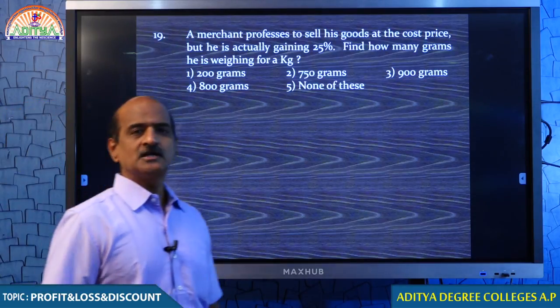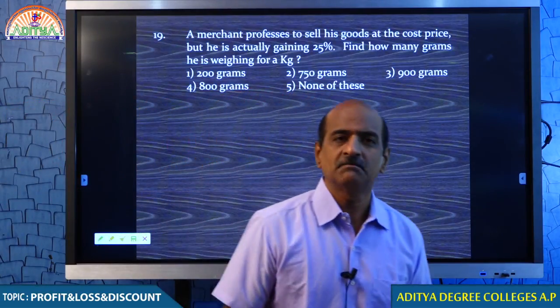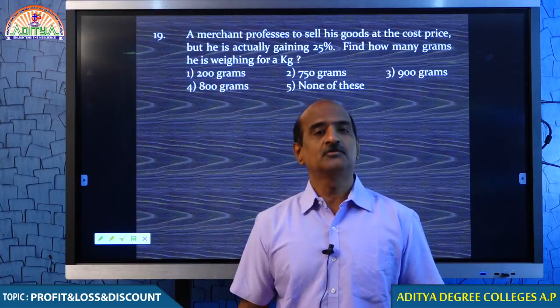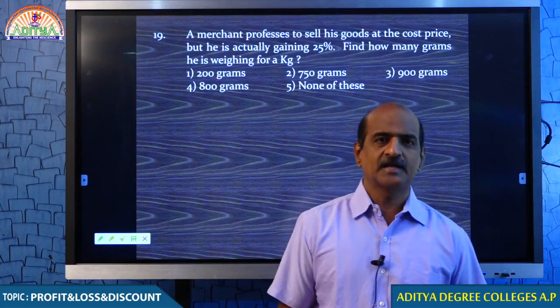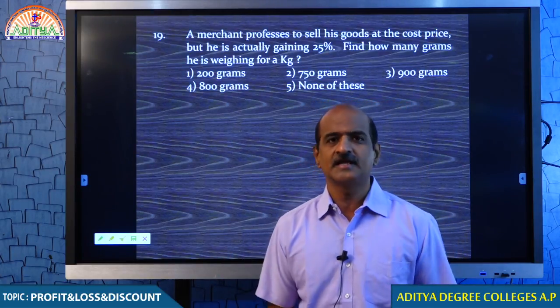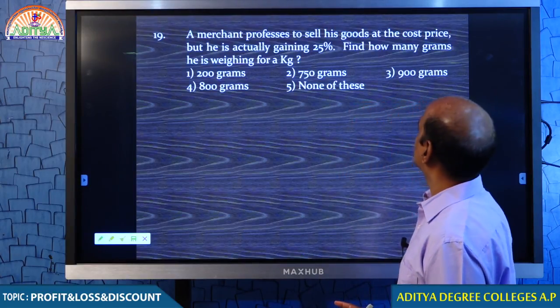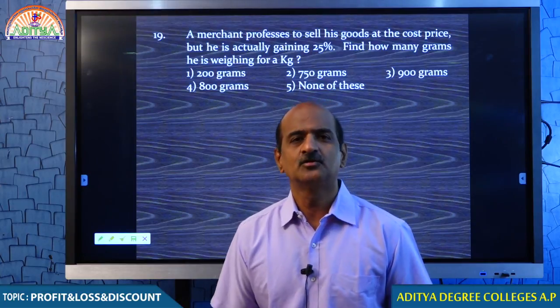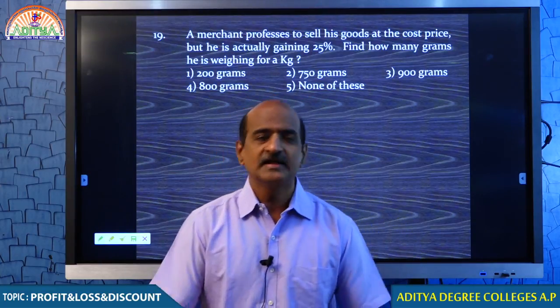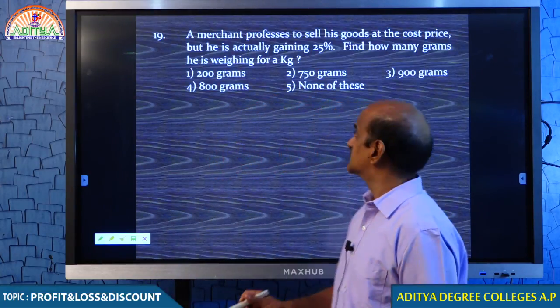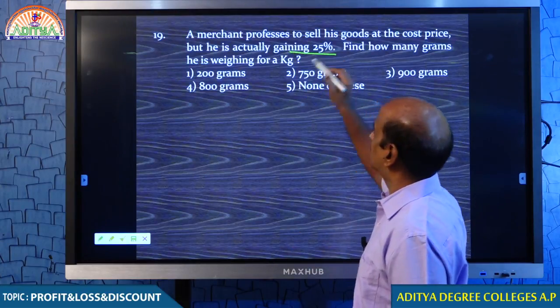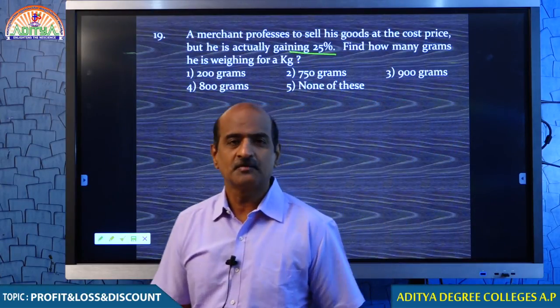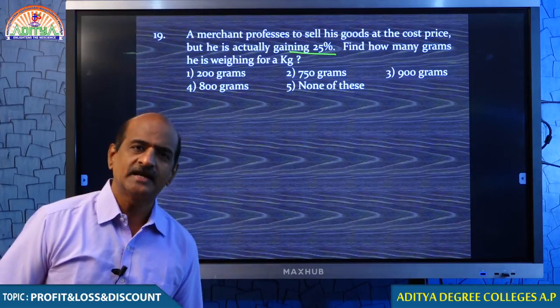A merchant professes, professing means making you believe. He is cheating. How is he cheating? To sell his goods at the cost price. He is saying that he is selling the goods at the cost price. When he sells the goods at the cost price, how come he is getting 25%? I told you, my dear students, he must be cheating in weight.